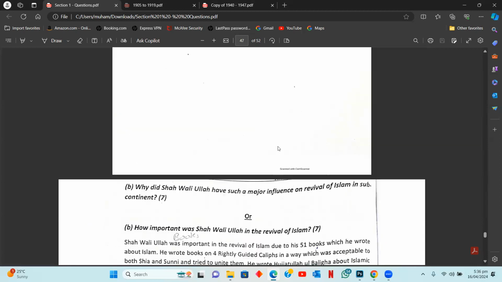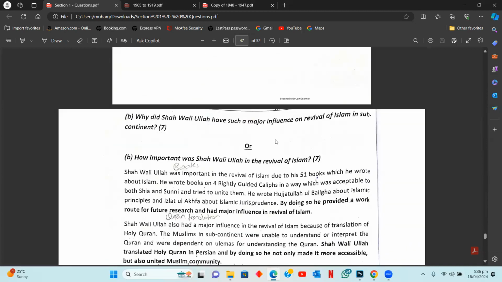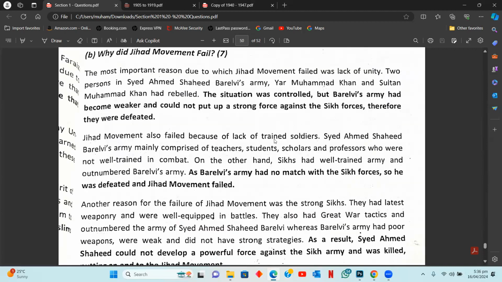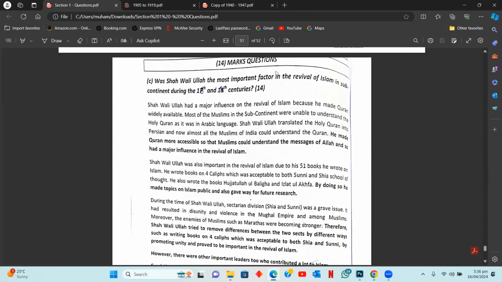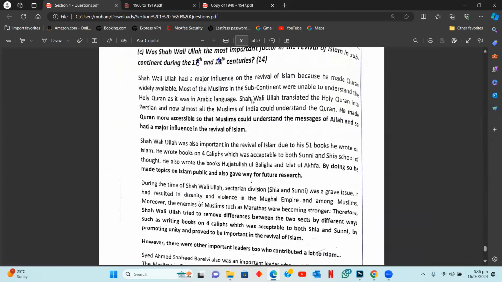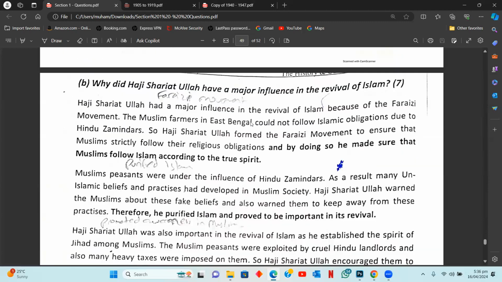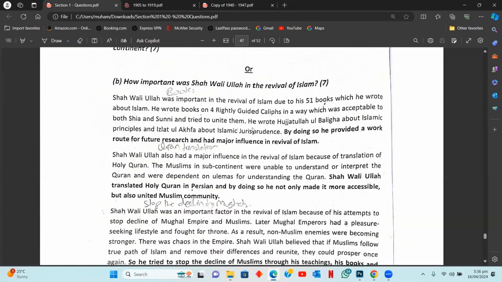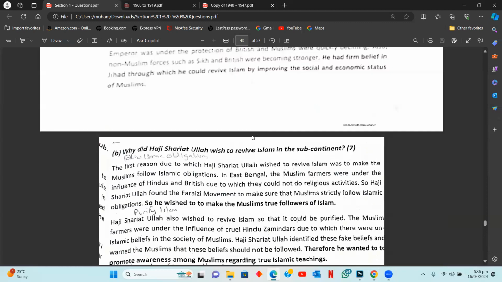Shah Waliullah, we're going to be looking at a question that talks about the work of Shah Waliullah. Was Shah Waliullah the most important factor for the revival of Islam in the subcontinent? The contributions, right? So now this is just one question that is about Shah Waliullah. But there will be a lot of questions that talk about Haji Shariatullah as well, Sayyid Ahmad Bareilly as well, right? Let me show you some example if I can find any in these notes.